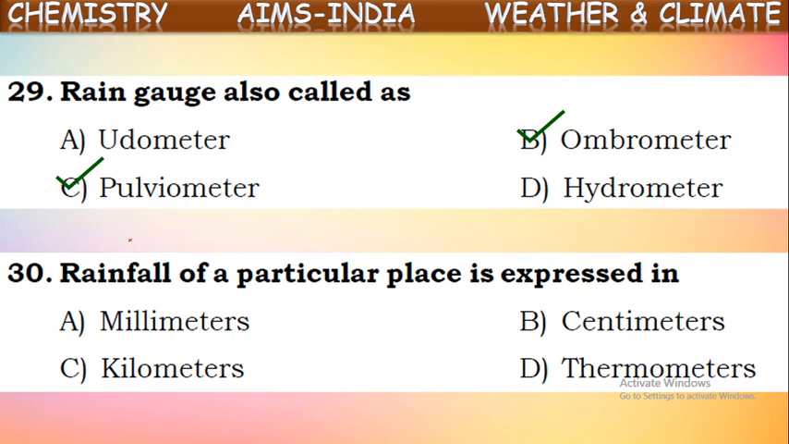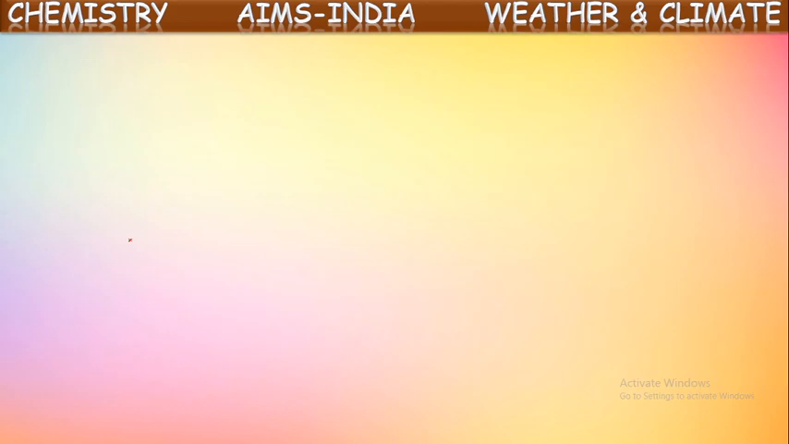So rainfall is measured in terms of millimeters or centimeters by using a rain gauge. Here centimeters and millimeters are the units for gauging rainfall, not kilometers or thermometers. Only millimeters or centimeters. We know 1 centimeter is equal to 10 millimeters. Okay, next one.